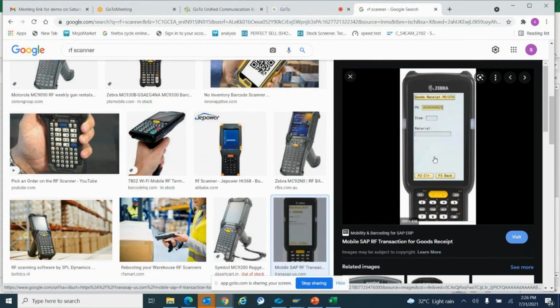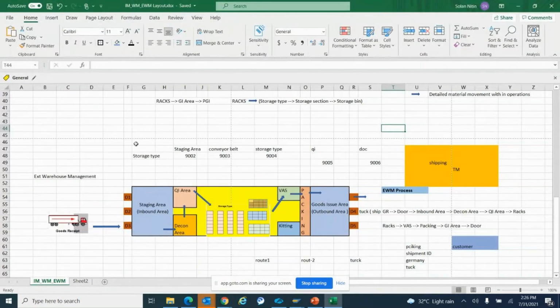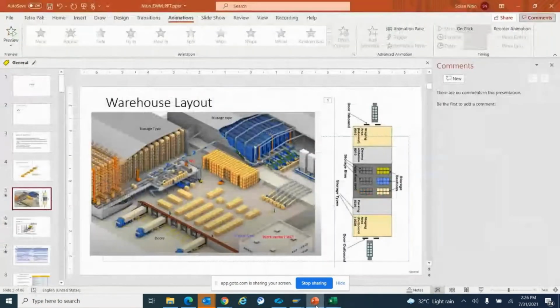We can connect a Bluetooth scanner with the screens. I'm not sure what the name of the scanner is, but there are NTT 900 scanners that we generally use. So you can use different scanners during warehouse operations. It's fine.